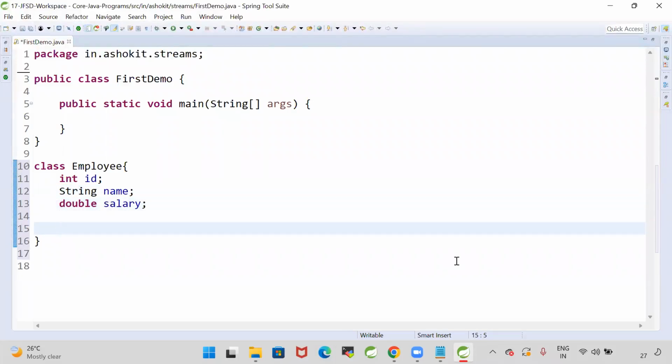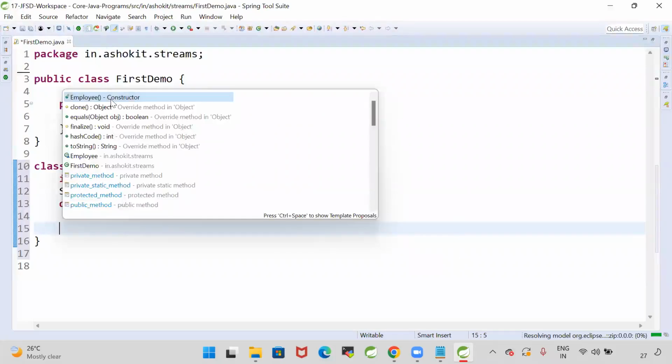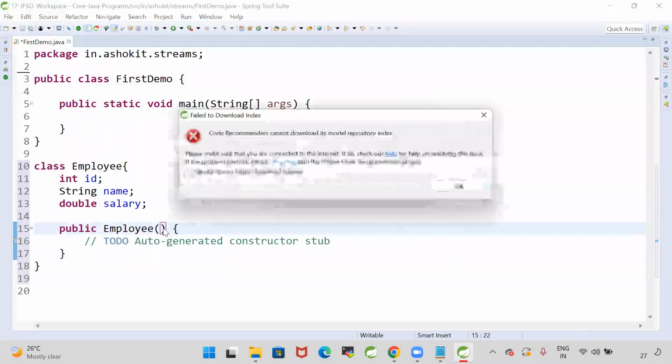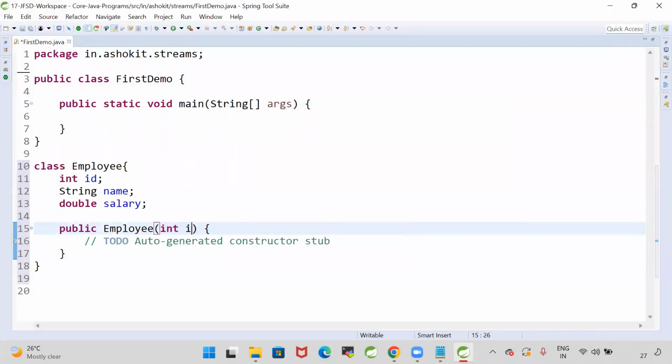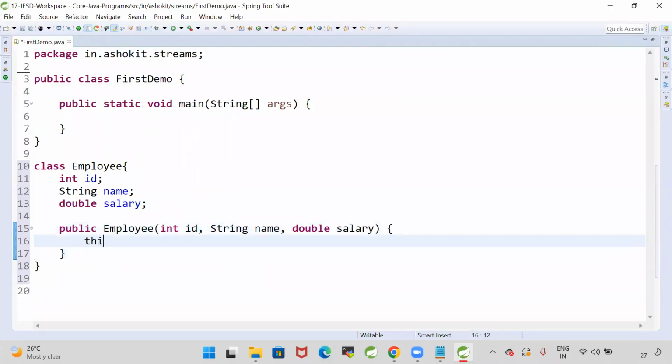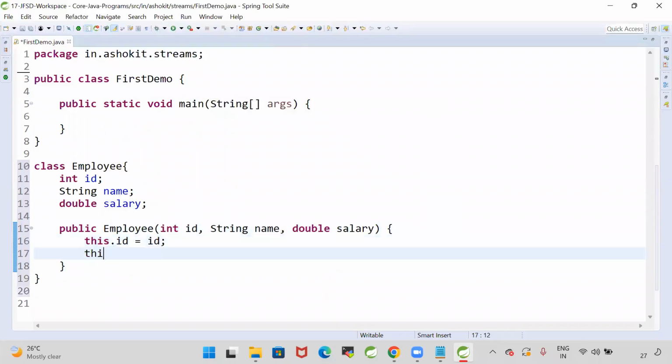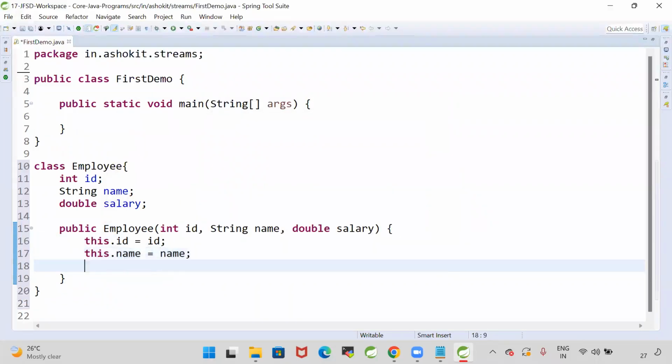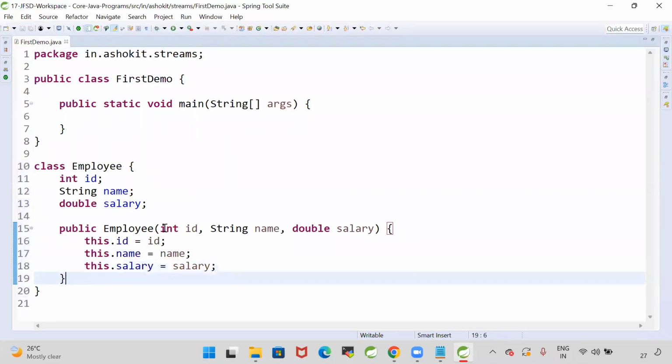I'm creating a constructor to initialize employee objects, taking integer id, string name and double salary. So here this.id is equal to id, this.name is equal to name, and this.salary is equal to salary, like this. Okay, perfect. Next one.